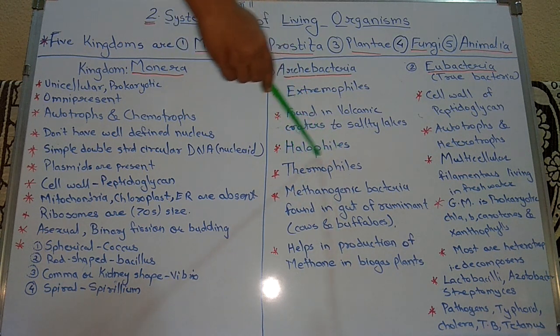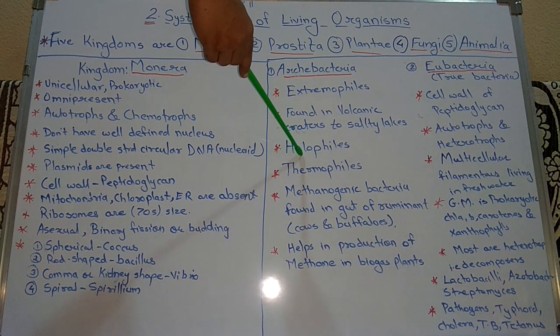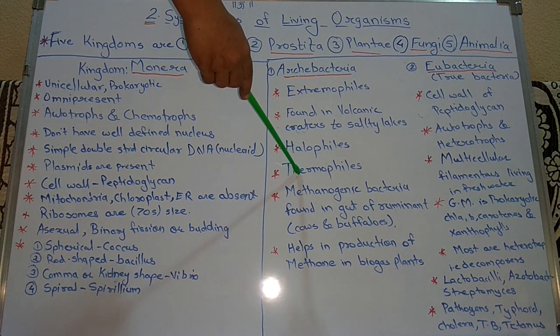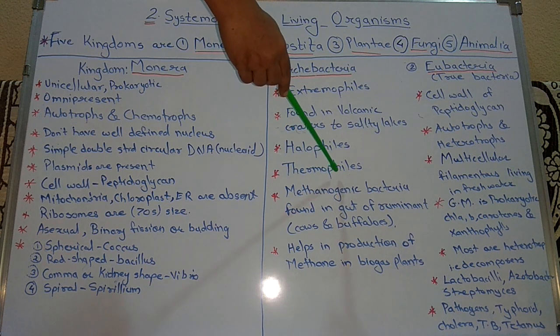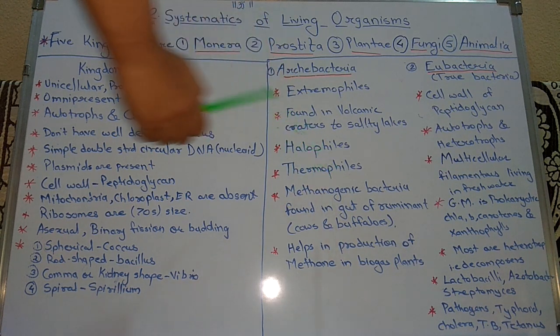Then those that withstand extreme temperature are known as thermophiles. These thermophiles are found in very high temperatures.